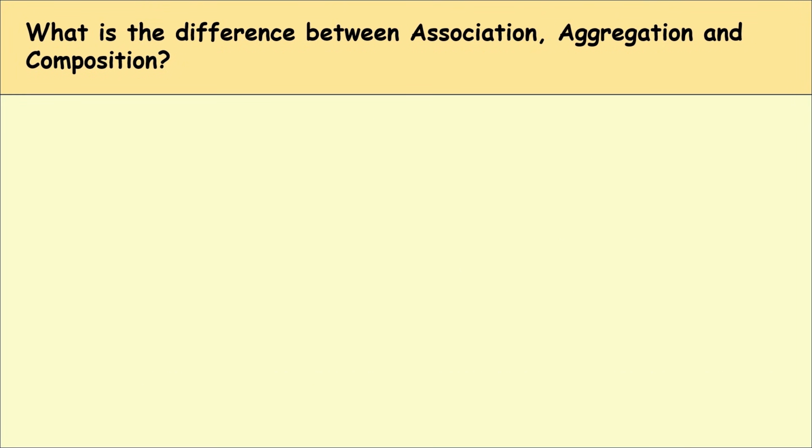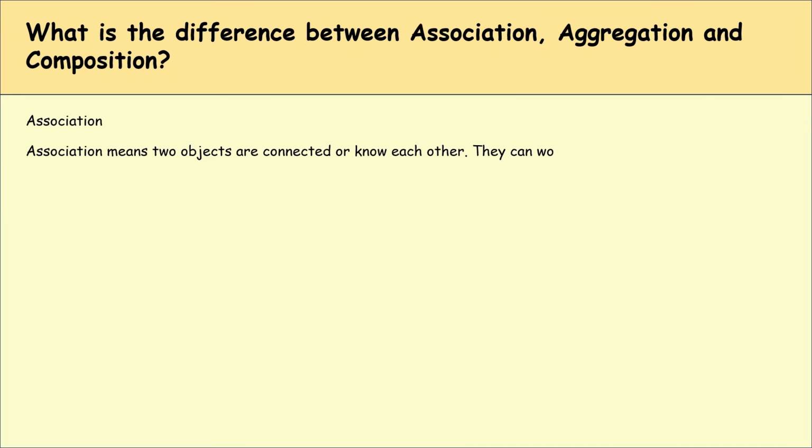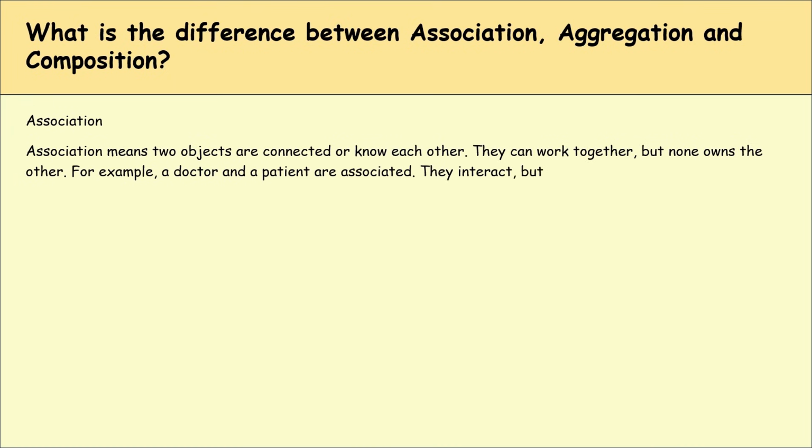Okay. Can you tell me the difference between association, aggregation, and composition? Association means two objects are connected or know each other. They can work together, but none owns the other. For example, a doctor and a patient are associated. They interact, but both can live independently.